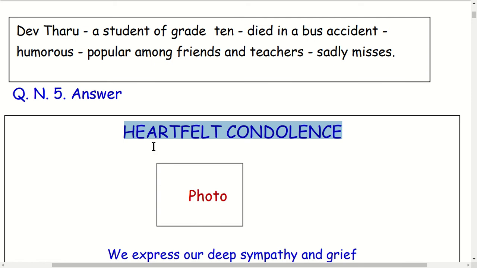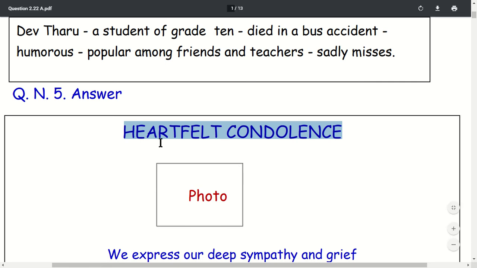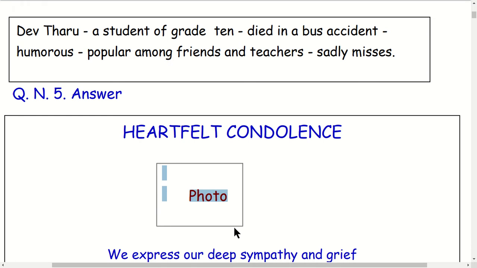This message of condolence means this message has been published in a newspaper, maybe a local or national newspaper. After the title, draw a small box for the photo. In the examination, if you want to draw the picture, don't do this.